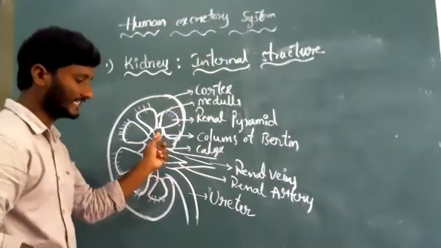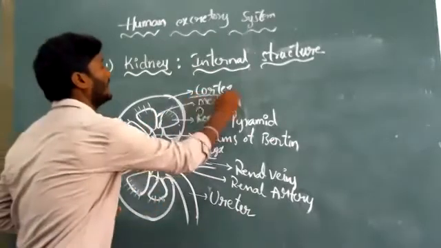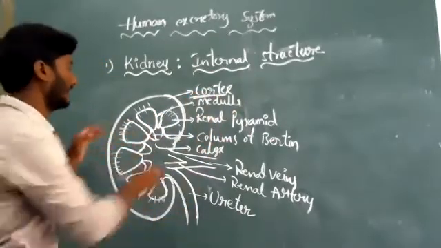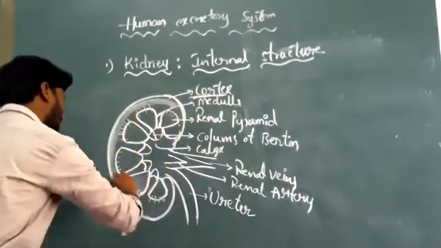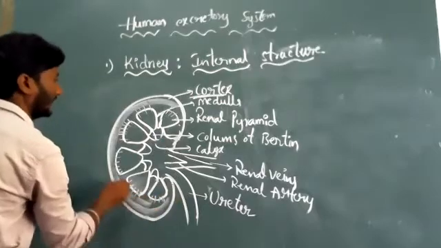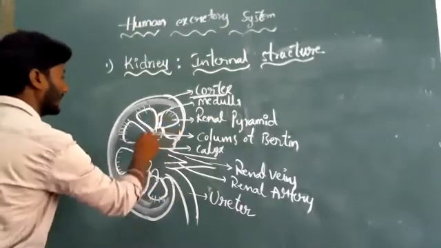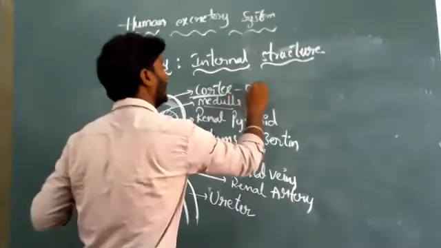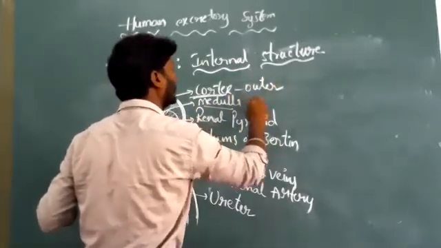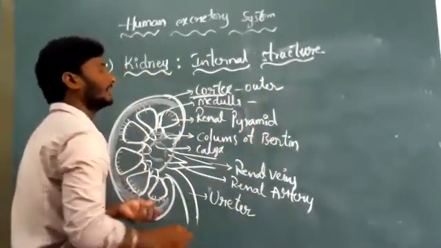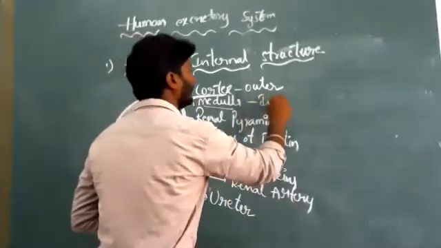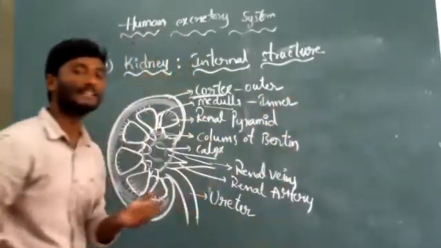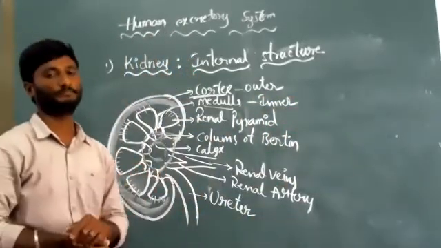That is, the outer is called cortex. Okay, this outer portion is called cortex position. This inner portion is called medulla portion. Okay, this outer portion of the kidney is called cortex and the inner portion of the kidney is called medulla.